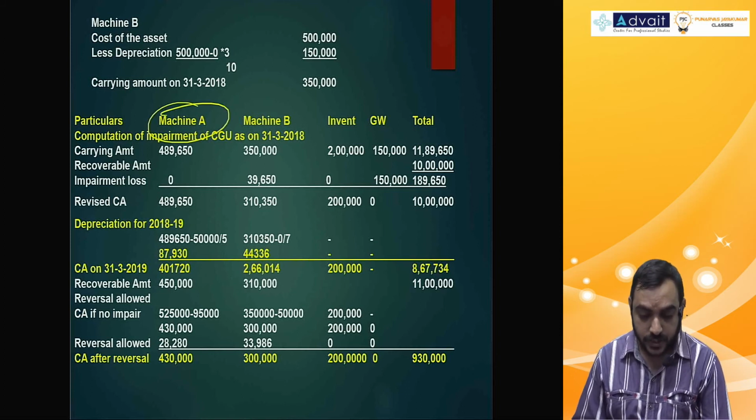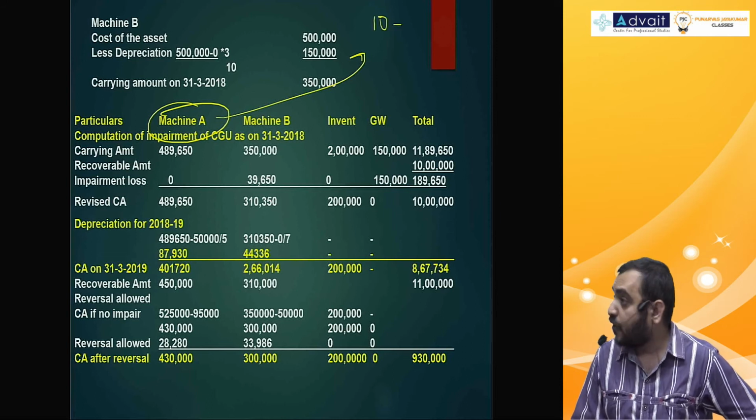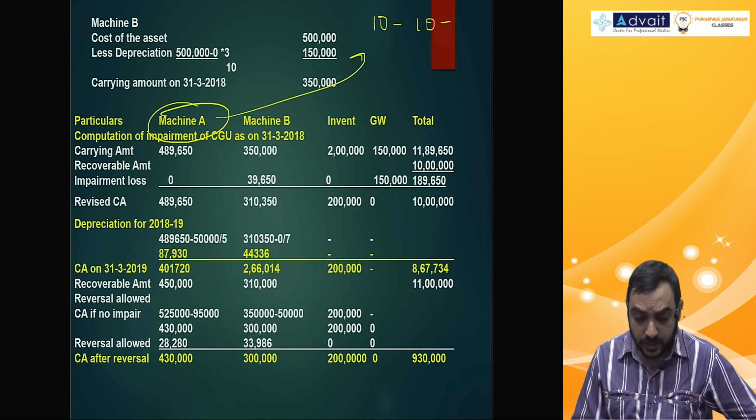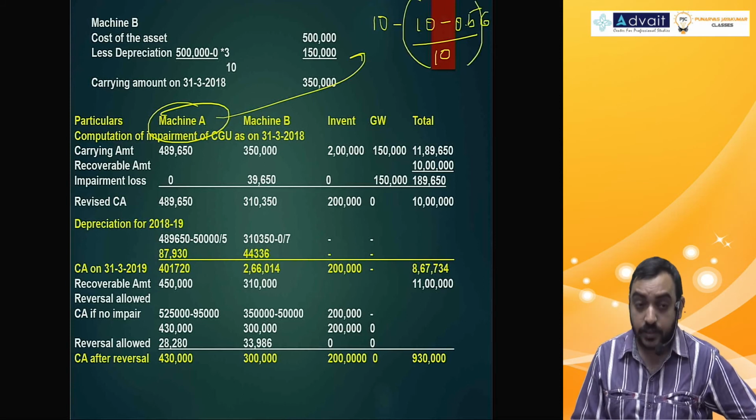What was the cost of the asset for machinery A? How much did you pay? 10 lakhs. Minus depreciation if I have to do. 10 lakh minus scrap value 0.5 divided by useful life of 10 years. And how many years are over? Totally 6 years. So simplify, see how much you get.